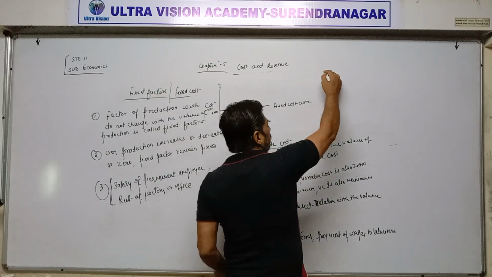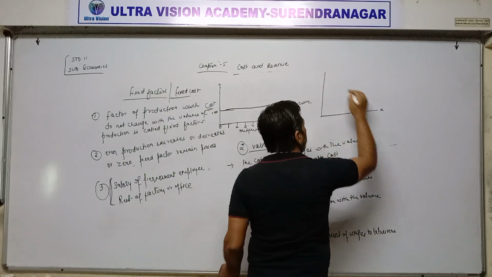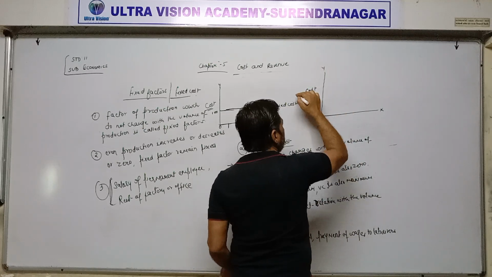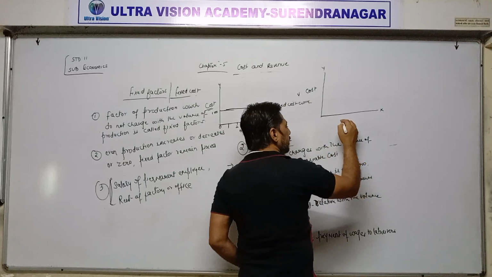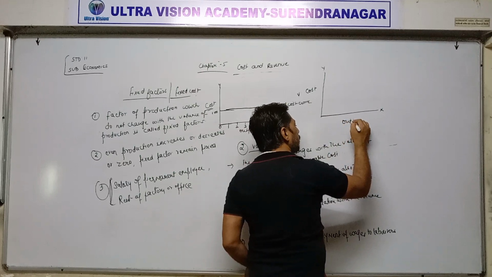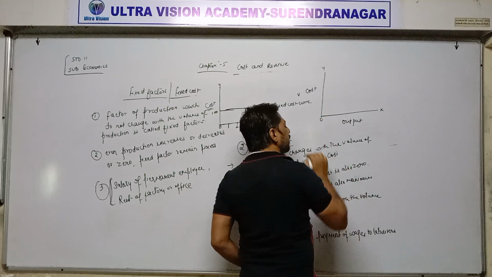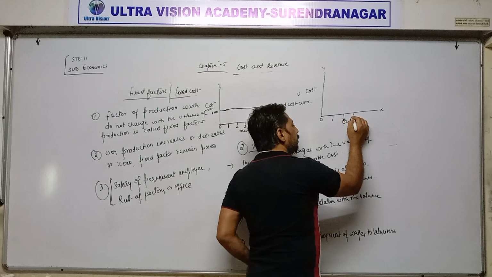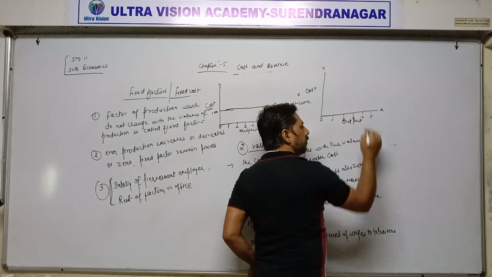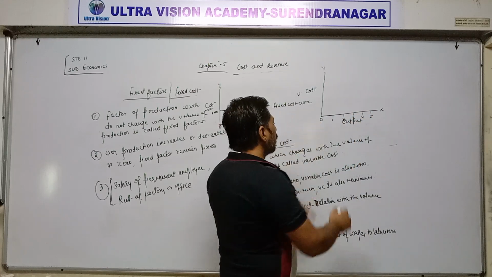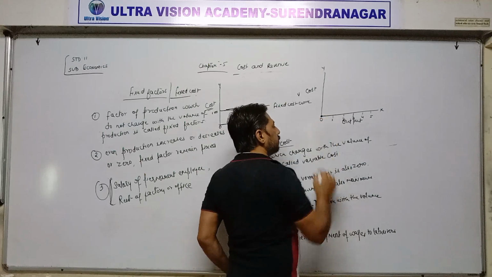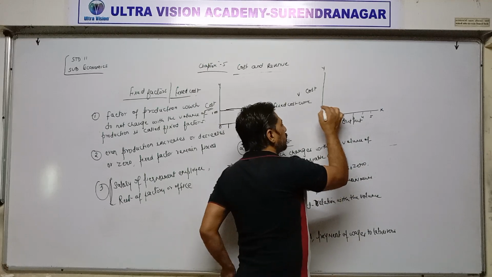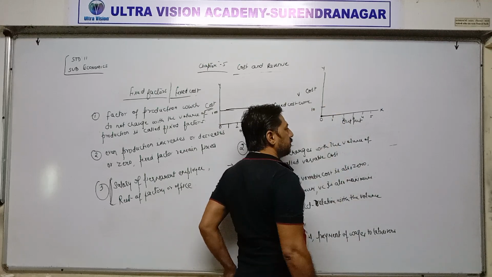Now diagram. Y represents cost, means variable cost, and X represents output, means production. If we are producing 0 unit of output, then 1, 2, 3, 4 and 5. When production is 0, cost also remains 0. When production increases from 0 to 1 unit, suppose cost increases 10 rupees.